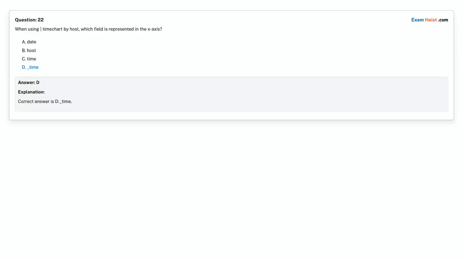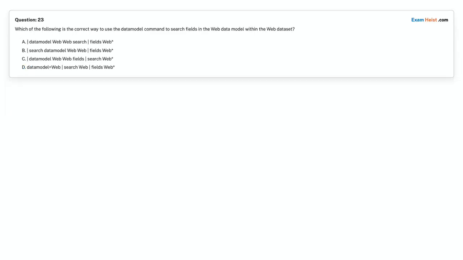Correct answer is option D, _time. Question 23. Which of the following is the correct way to use the data model command to search fields in the web data model within the web dataset?